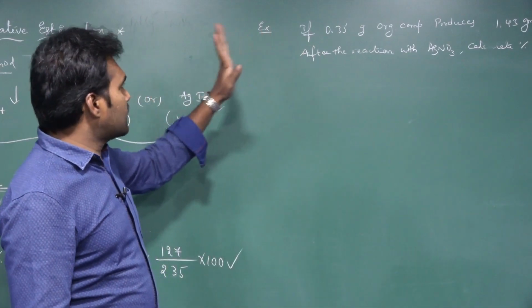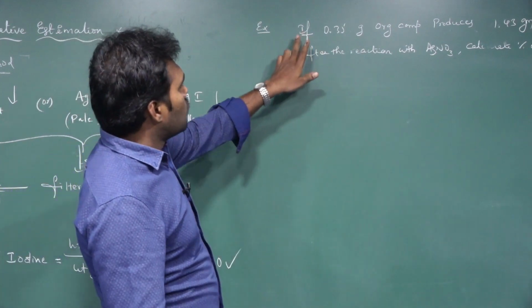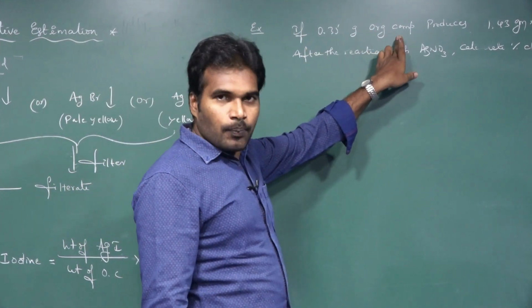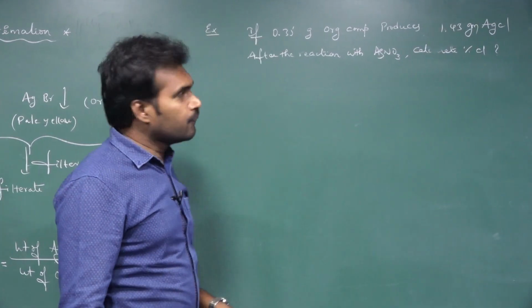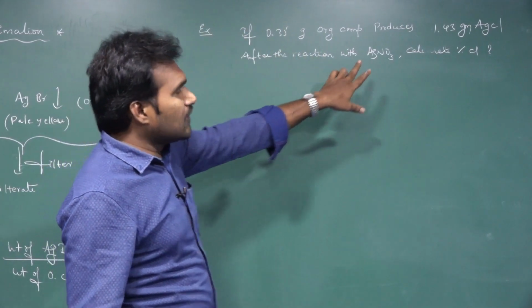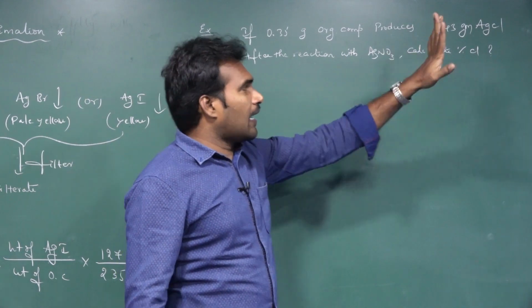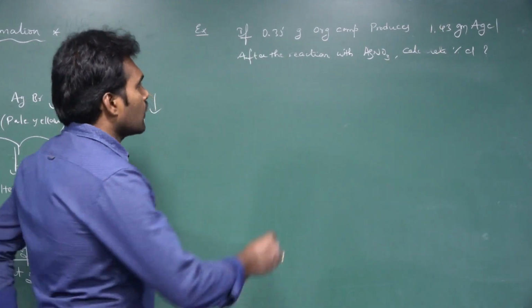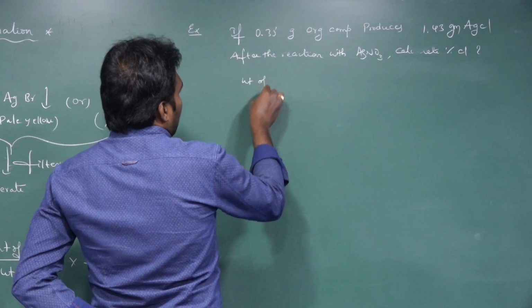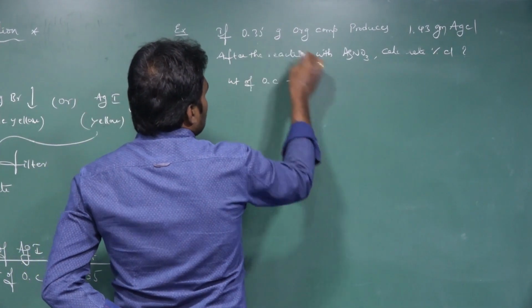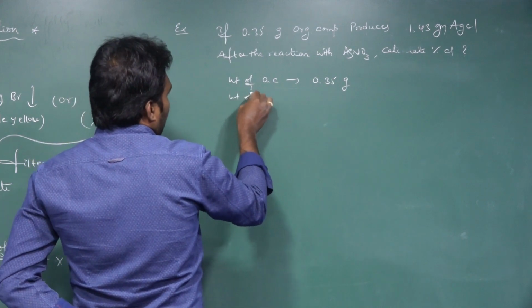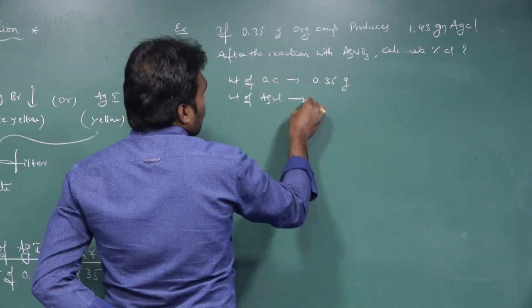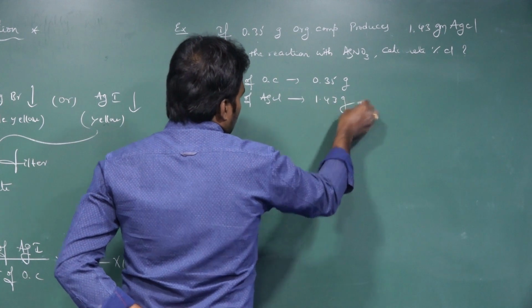Let us see this example. If 0.35 grams of an organic compound produces 1.43 grams of AgCl after the reaction with AgNO3, then calculate the percentage of chlorine. Now tell me, what is the weight of organic compound they consider? 0.35 grams. And the weight of AgCl produced is 1.43 grams.